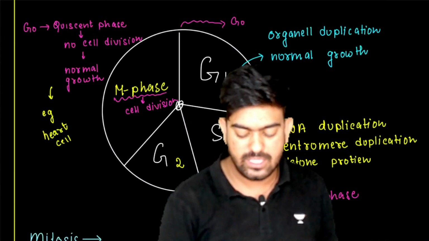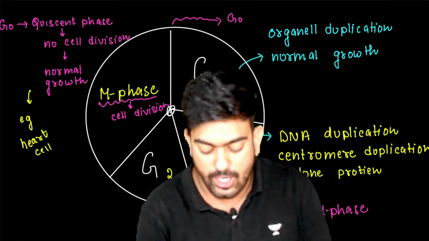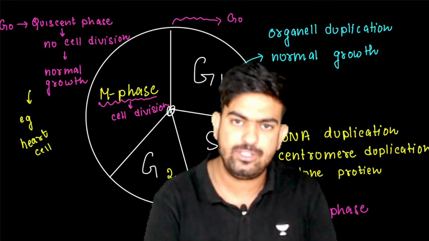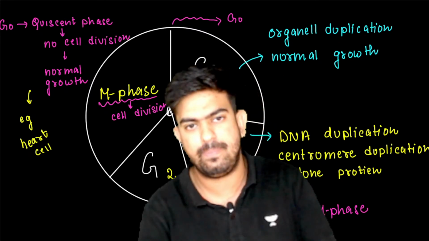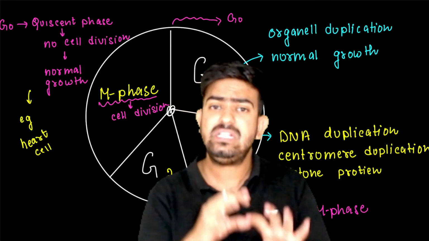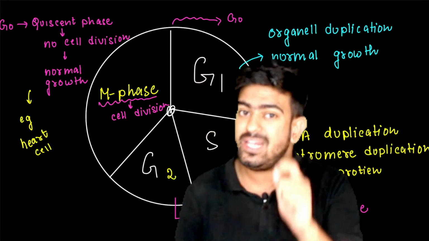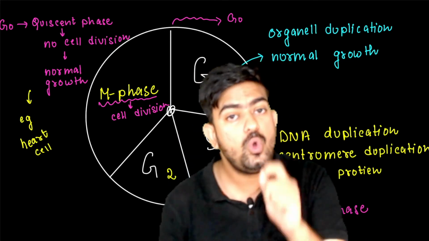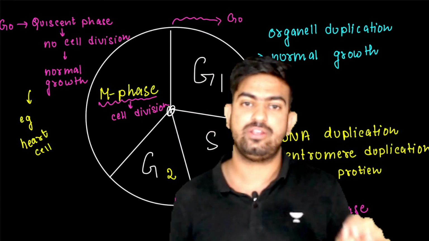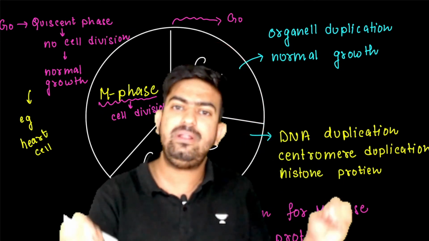So what happens in the G1 phase? In the G1 phase, basically, organelle duplication takes place. All the organelles, such as mitochondria, Golgi apparatus and endoplasmic reticulum, divide and the cell is undergoing normal growth. Remember that in this case there is no reproduction and no sign of reproduction, because in the G1 phase the cell is undergoing normal growth.